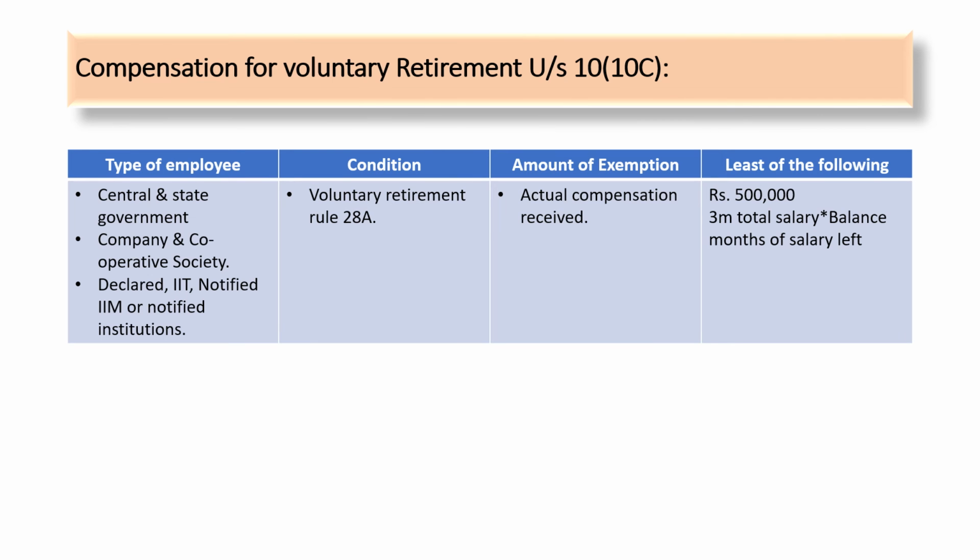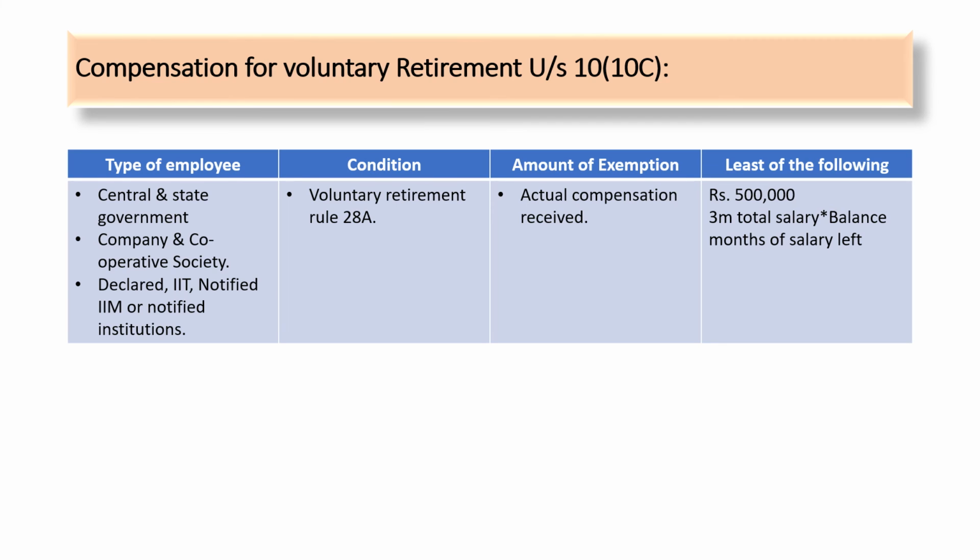Then compensation for voluntary retirement. That means if any employee is going to take voluntary retirement, what is the condition for this? The section dealing with this is 10 subsection 10C. Here I have given 4 columns containing the type of employee, condition, amount of exemption and list of the following.